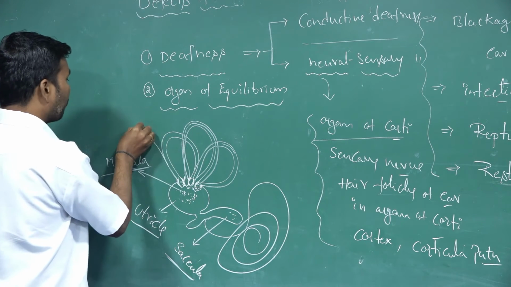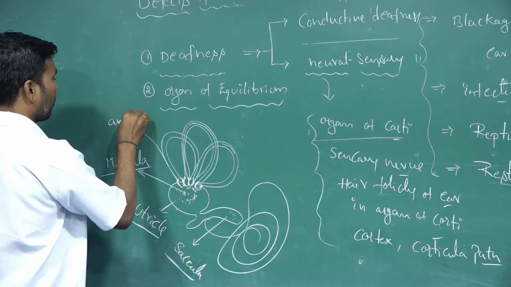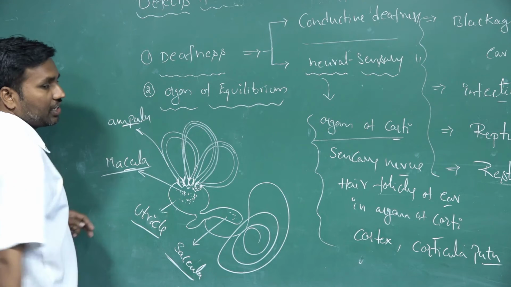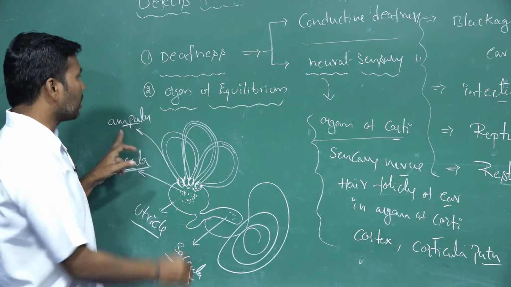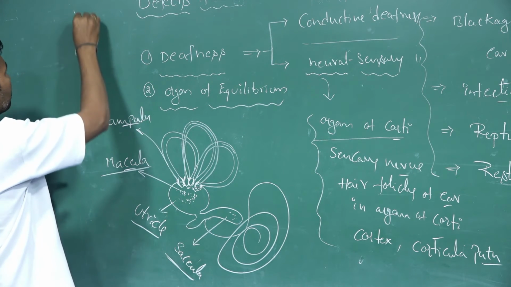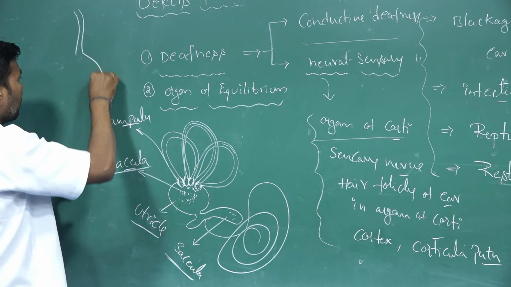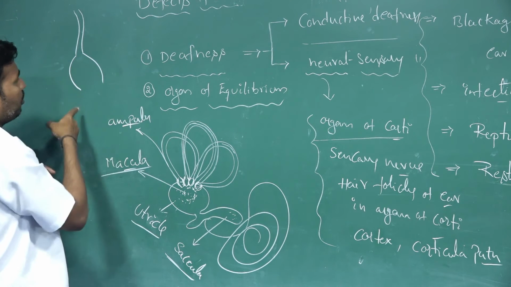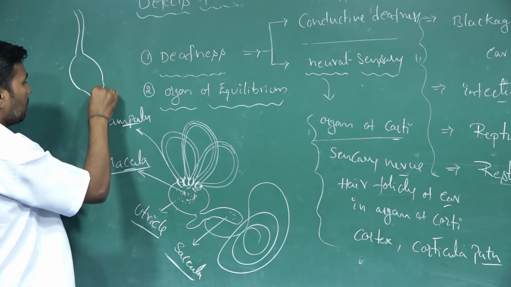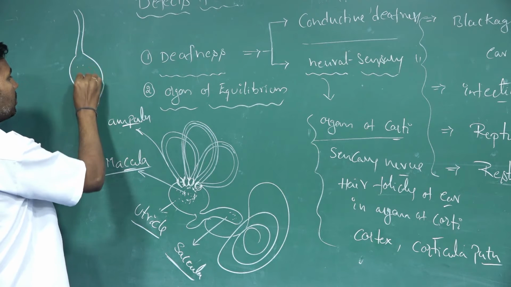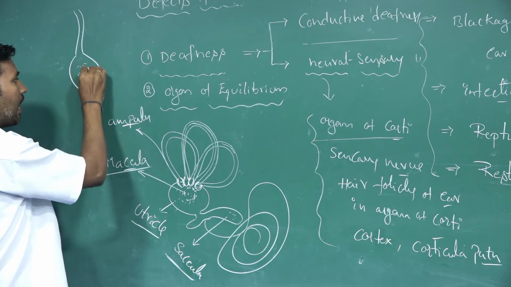These are called ampulla. For example, this is a tubular structure, and its end portion forms a bulge like this. So this is the ampullar region.